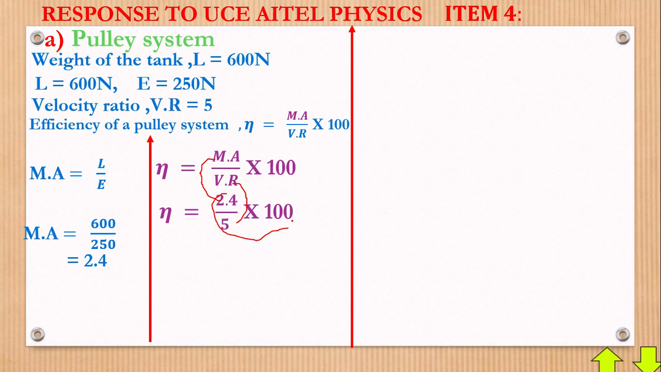We have the mechanical advantage as that, and the velocity ratio as 5. Compute this in your calculator. The answer must be in percentages. So eta will give us 48%. Okay, good. So that's what we have so far.